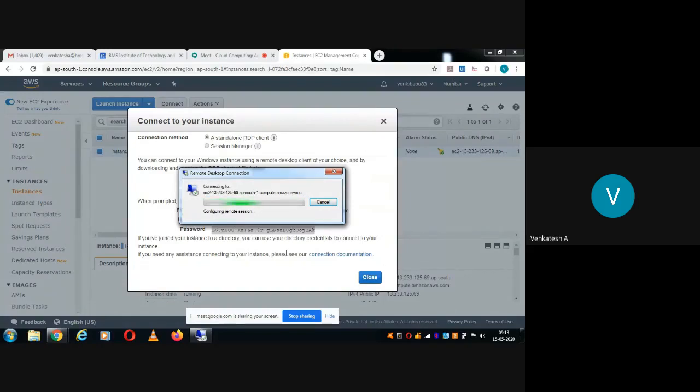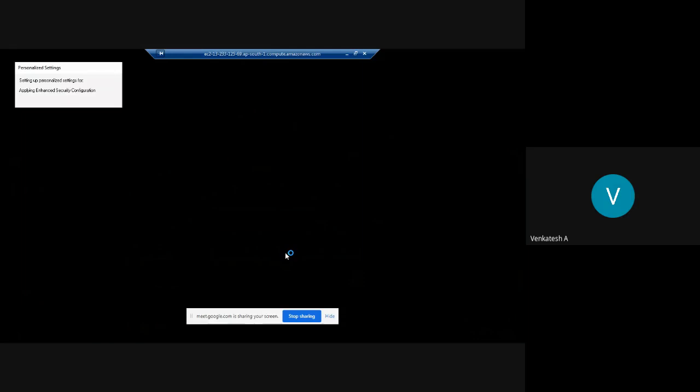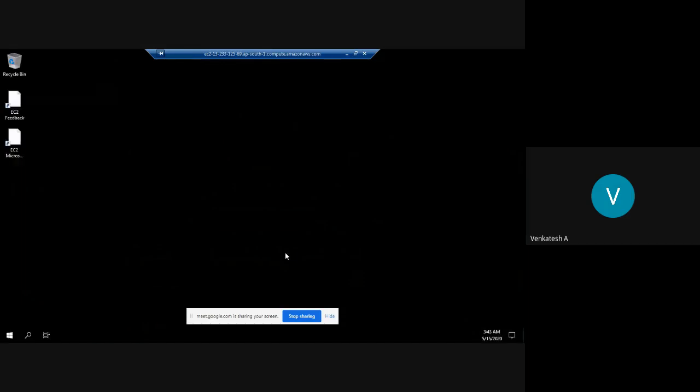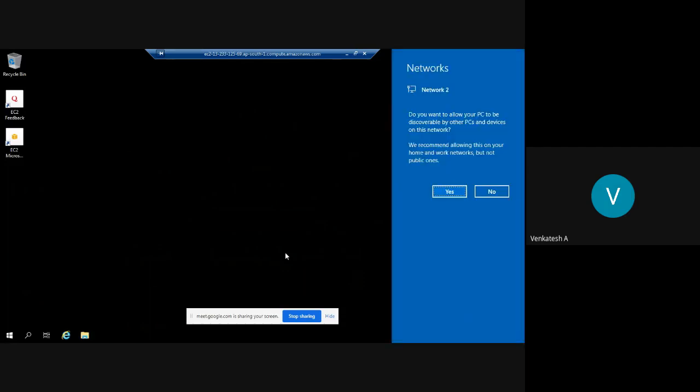That is a certificate related error. Why? Because we don't have a secure network for my system. It was a security related warning, asking whether you want to continue, so I selected yes. Now what was the OS that we had selected? Microsoft Windows Server 2019 Base, the server edition of the 2019 operating system. A virtual machine is basically a container to host guest operating systems. So now this is a Windows operating system.